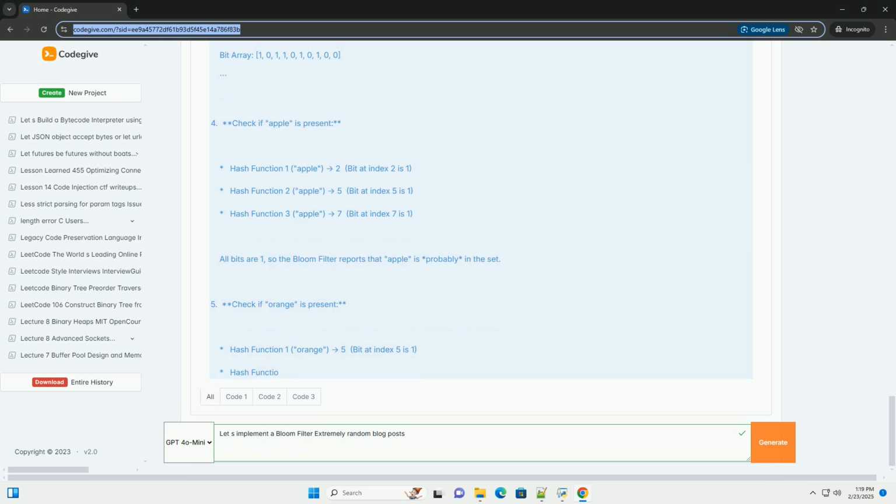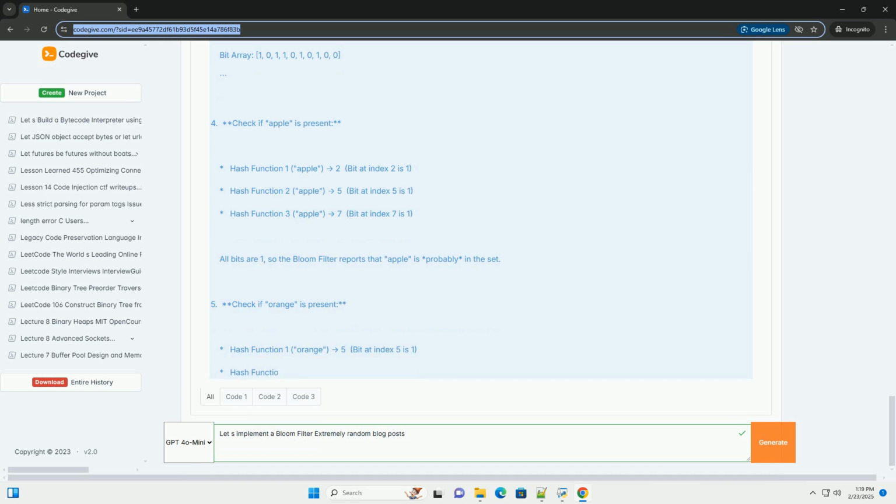To minimize the false positive rate, you differentiate this expression with respect to k and set the derivative to 0. Solving for k gives the optimal number of hash functions. Substituting this optimal k back into the false positive probability equation and solving for m given the desired false positive rate gives the formula for the optimal bit array size.